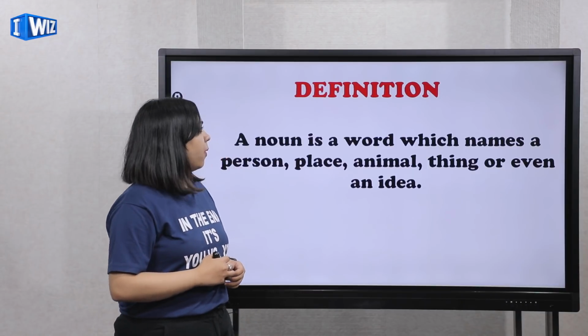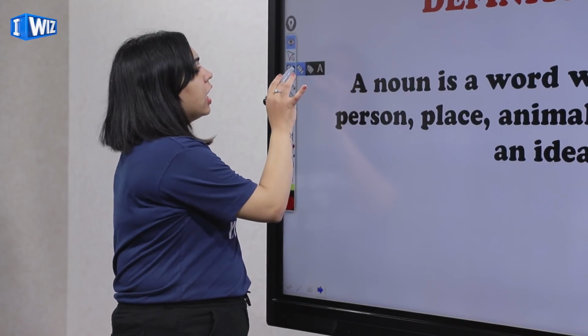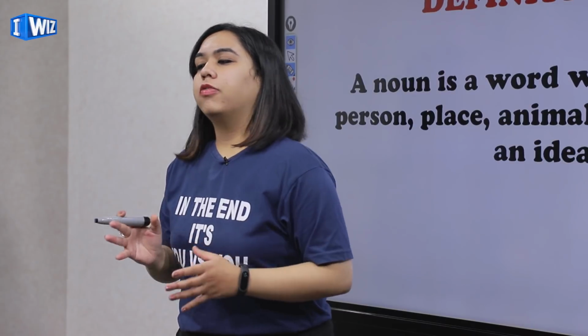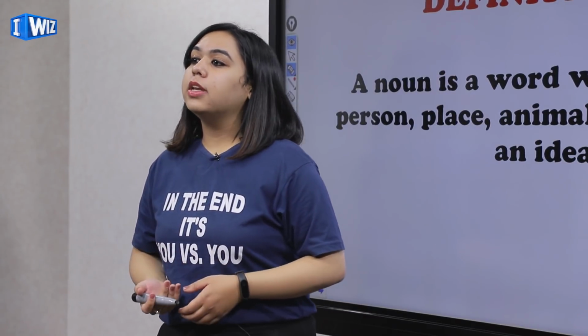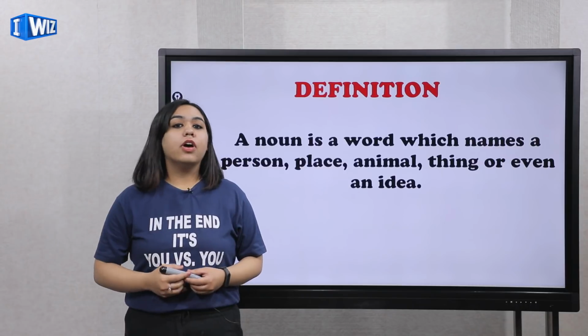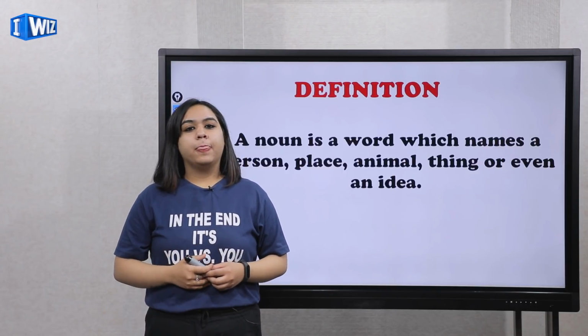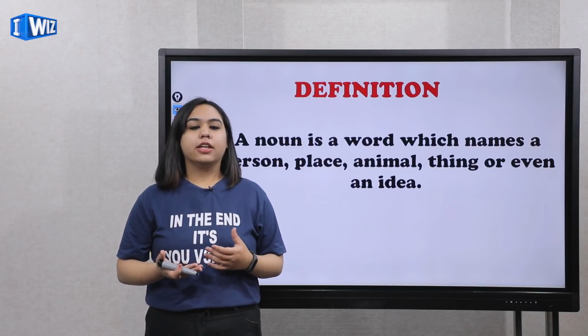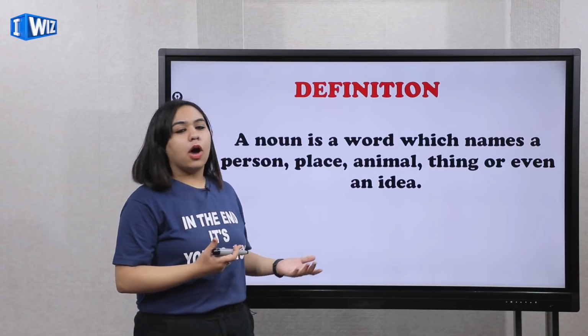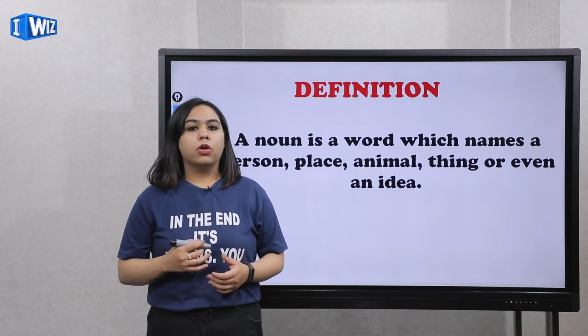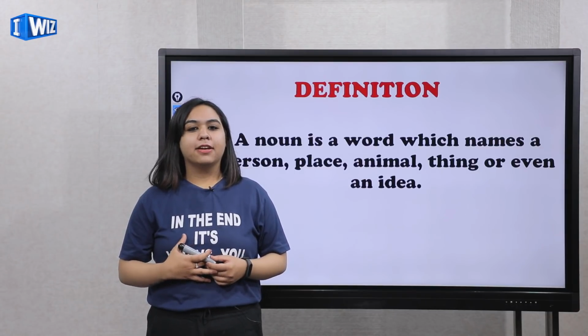Before moving on, if I ask you to give me one word for nouns, what could that word be? We've been studying nouns for so many classes. I'm giving you an activity: define noun in one word. Think.